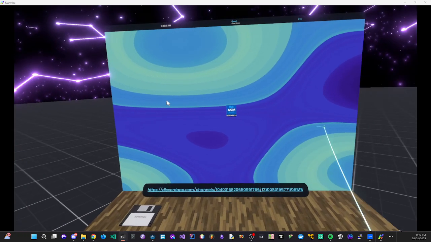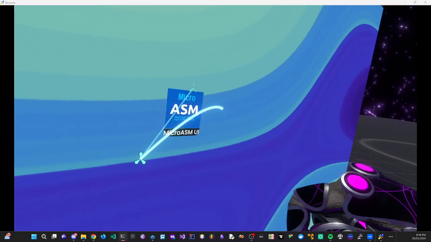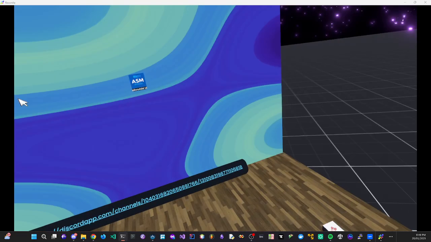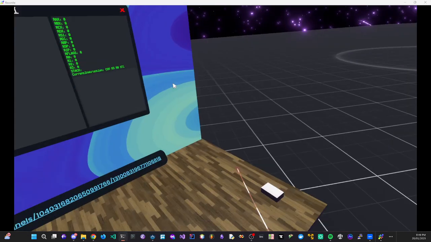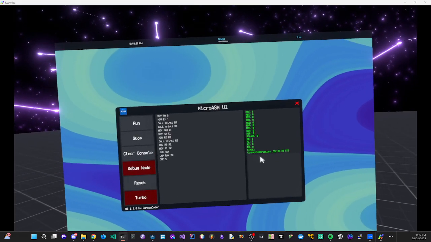What we can do, we have it. We have a little icon. We can move it around. That's not what you're here for. You're here to see this, right? You can click on it, open it. Same thing for the windows.